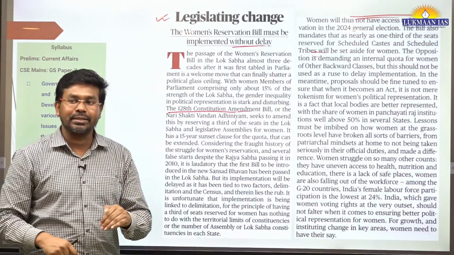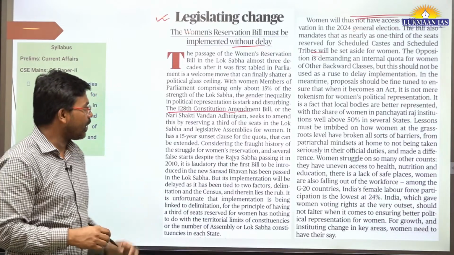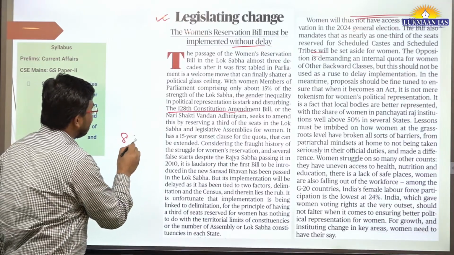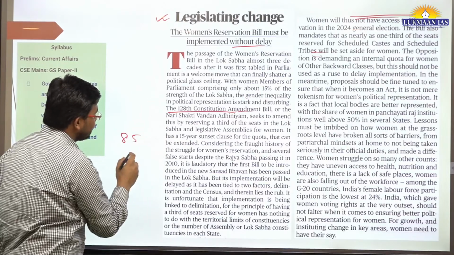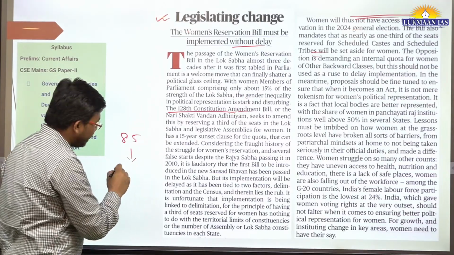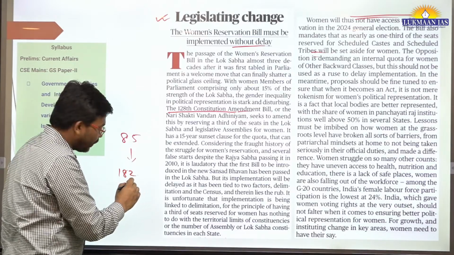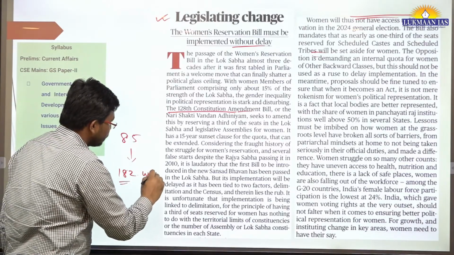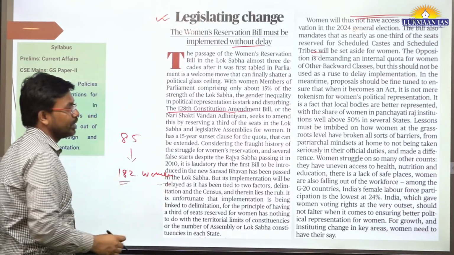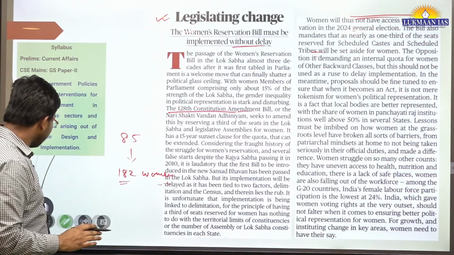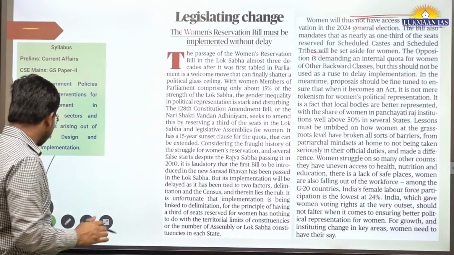So that women start getting the rights. As of now in the parliament there are around 85 women members, and after this bill is implemented there will be around 182 women. So this is what they have suggested. They have made some remarks related to this.